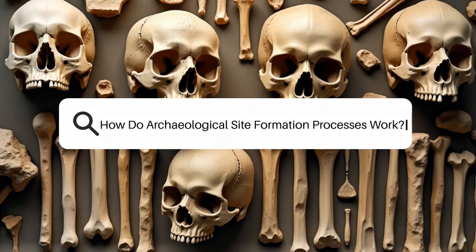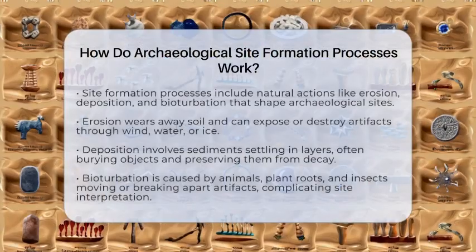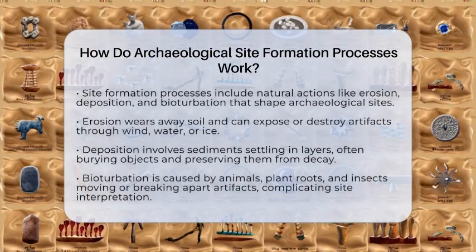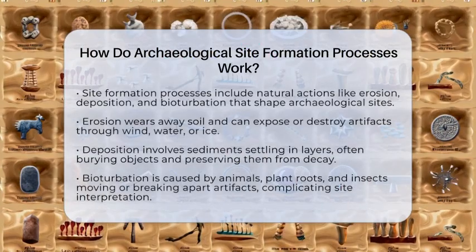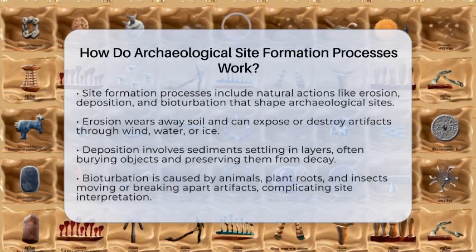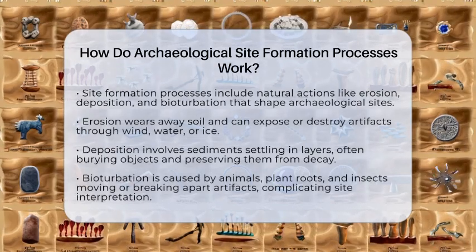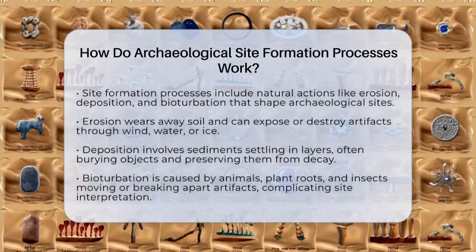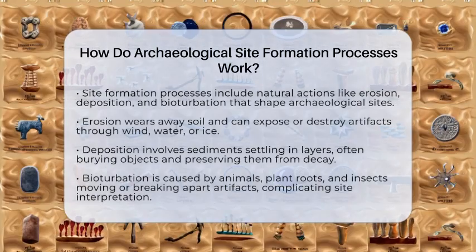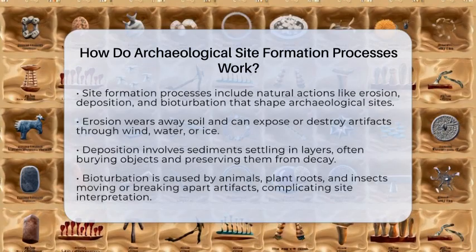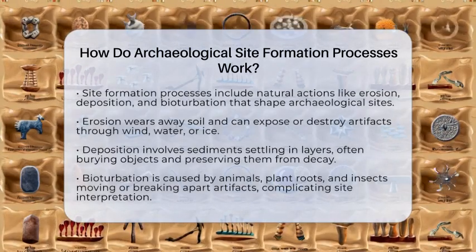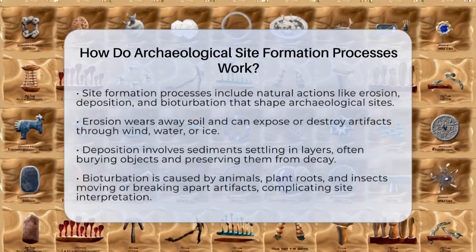How do archaeological site formation processes work? Imagine walking through a landscape where every hill, valley, and riverbed holds clues to the past. How do these clues get there, and what happens to them over time? That's where site formation processes come into play. They are the natural and human actions that shape how archaeological sites develop, change, and preserve evidence of human history. Understanding these processes helps archaeologists piece together what really happened long ago.